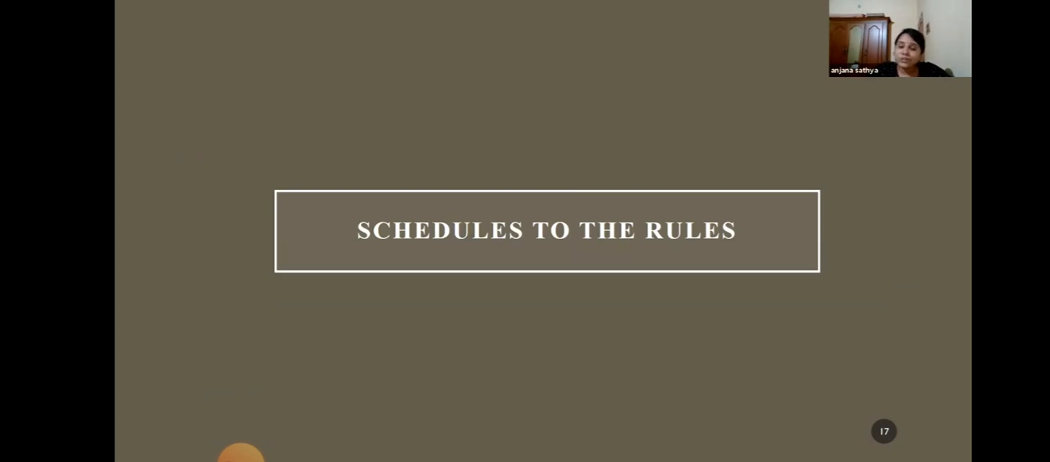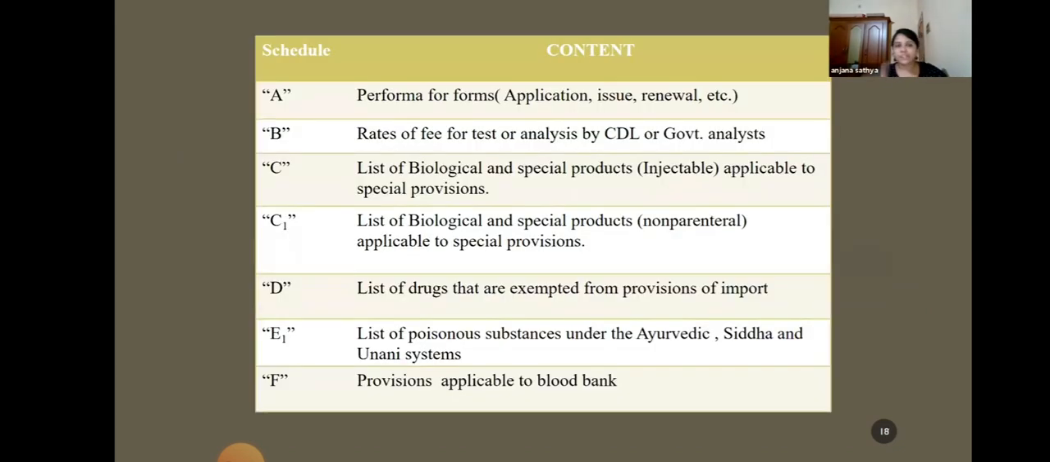Next, we will move on to the schedules to the rules. There are certain schedules that are explained for the rules also. These schedules are named alphabetically. So the first schedule is Schedule A. Schedule A explains the forms that are needed for the regulations. There are certain forms to be submitted to get the license. So all those forms, for application, issue, renewal, we can find in Schedule A.